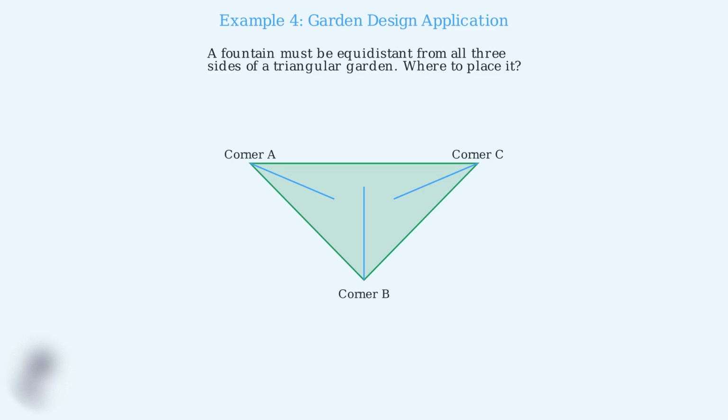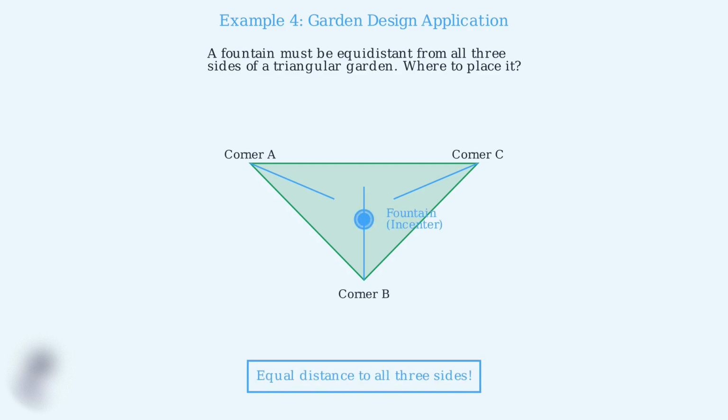Let's draw the angle bisectors from each vertex. Step 2. The incenter is where all 3 angle bisectors intersect. This is the perfect location for the fountain because, by the angle bisector theorem, this point is equidistant from all 3 sides of the garden.